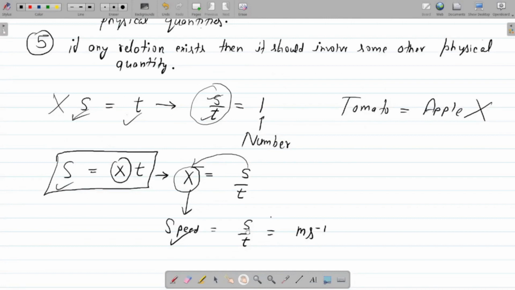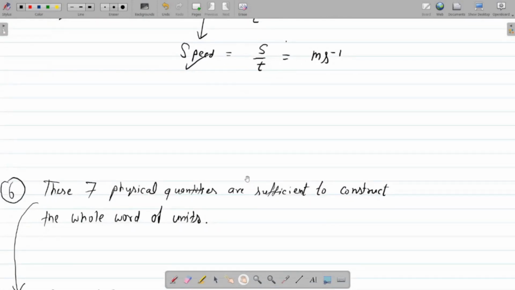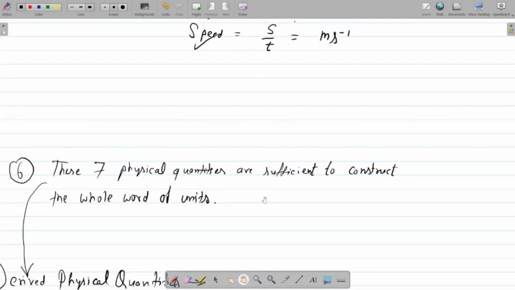Now let me scroll it up. These seven physical quantities are sufficient to construct the whole world of units. Let me underline this group of words.